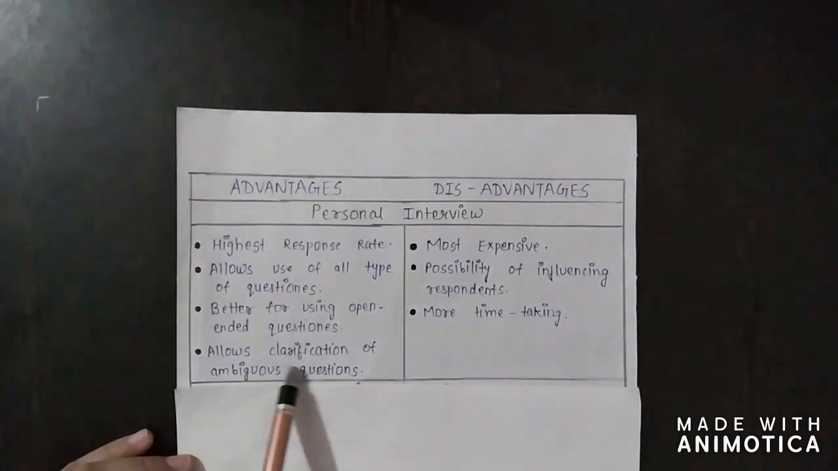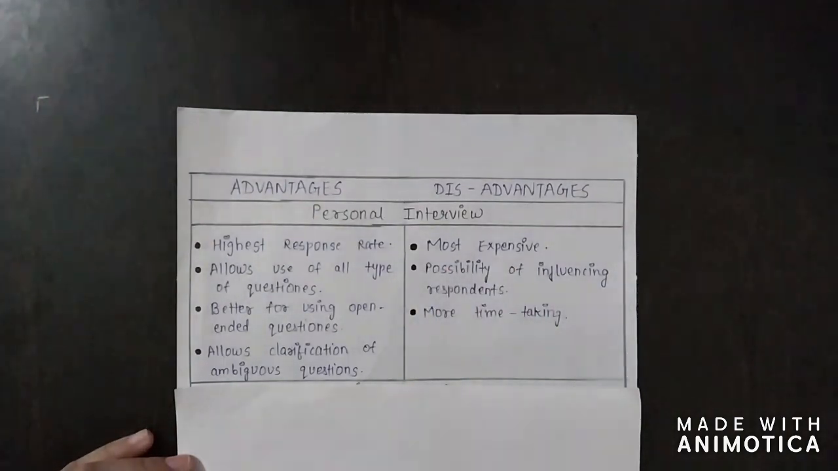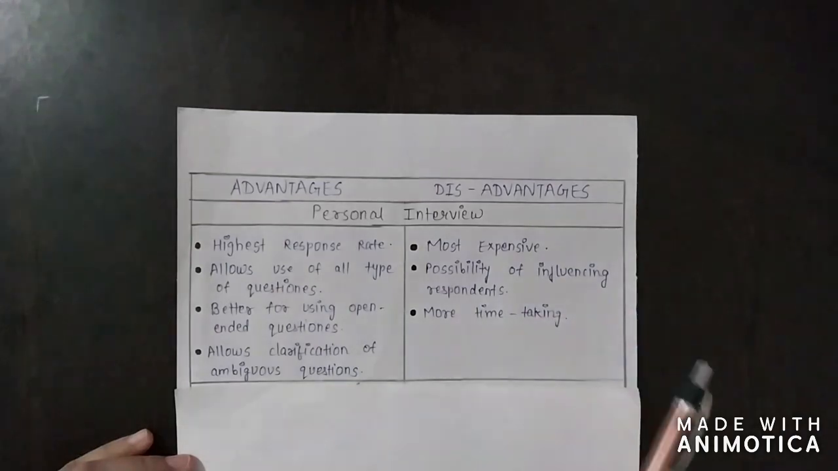Next is allows clarification of ambiguous questions. If the respondent has any queries and cannot understand any question, then in the personal interview, the investigator can solve his doubts and can get the data. Now disadvantages. First, most expensive. As the investigator has to personally meet each and every respondent, it is an expensive method, and it is the most expensive method compared to any other.